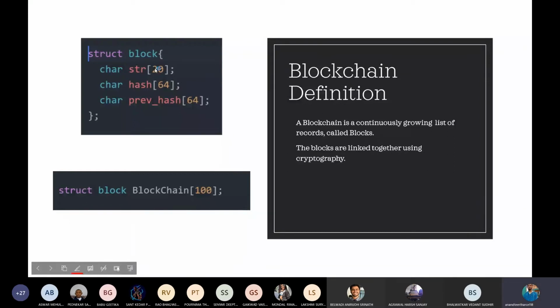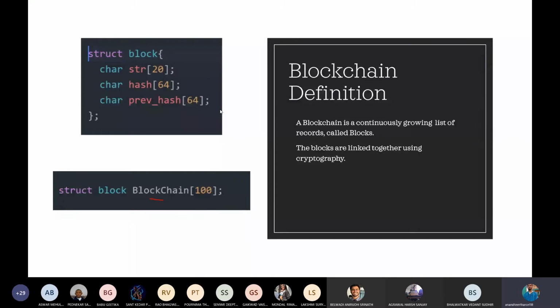I have mentioned the data type, that is the user defined data type, as a struct block, and I have created an array called blockchain. So I have just done these two steps, and I hope everyone understood this. There are some data fields in it, and we will look at them in some time. So that was one part of the blockchain.